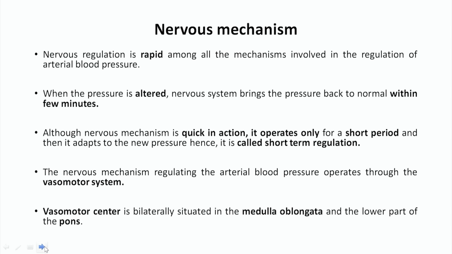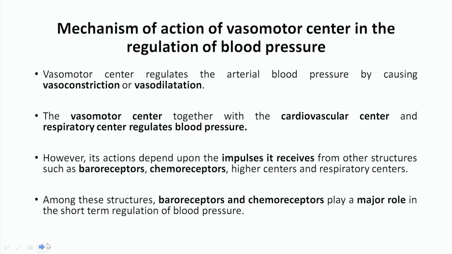We have described how nervous regulation takes place through the mechanism of action of the vasomotor center. Here the role of the baroreceptor and the chemoreceptor takes place. Baroreceptors are mostly present in the carotid body and the aortic arch, whereas the chemoreceptors are present in the carotid and aortic body. Chemoreceptors mainly sense chemical changes, whereas baroreceptors sense pressure changes. When the blood is flowing, that pressure is sensed by these baroreceptors, which send the information to the brain, and from there the concerned changes take place.